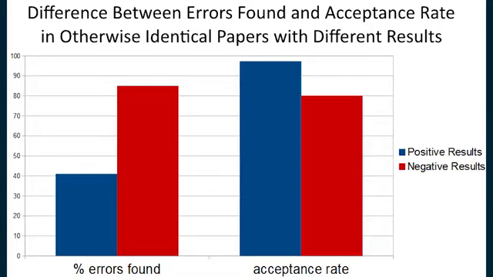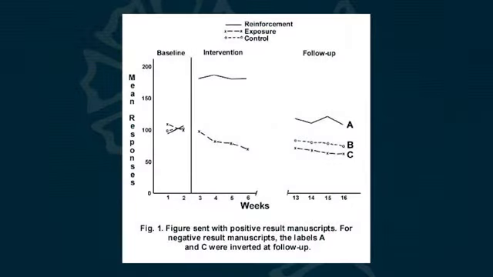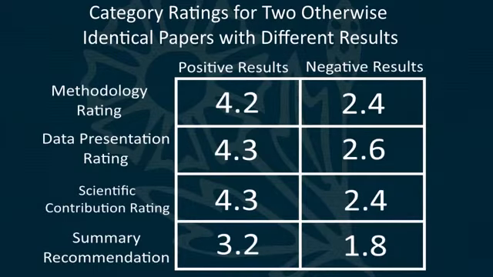Another fake paper experiment was done on the effects of positive reinforcement on long-term behavior modification. The popular theory in the field at the time was that reinforcement increases a behavior in the long run, even after the reinforcement is removed, with the minority view being that positive reinforcement actually decreases that behavior in the long run, as external reinforcement undermines intrinsic valuation of the behavior. Reviewers were presented with two papers that were identical in every way except for the results. The paper showing that reinforcement helped the behavior long term was rated to have a better methodology, better data presentation, better scientific contribution rating, and a better summary recommendation for publication.